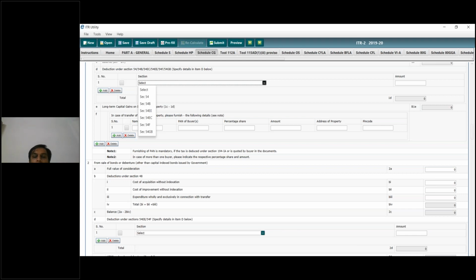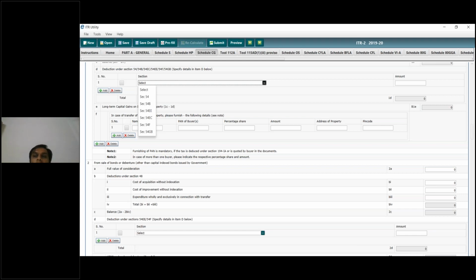You can also invest in the capital gain deposit scheme for saving payment of tax, and afterwards you can withdraw the same. For acquiring a new property, you have to deposit in the capital gain account scheme before filing your income tax return.